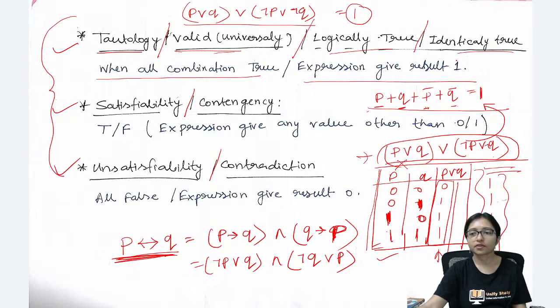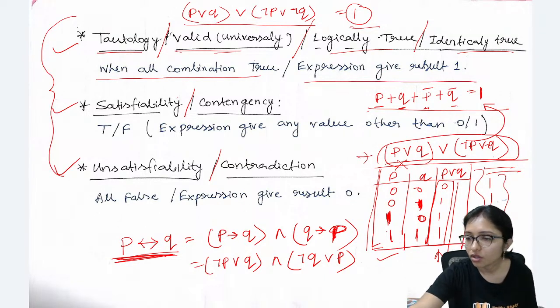Got it? There are two ways. Either we can check the truth table to see whether it is all 1 or not, or you can solve the expression, and after solving, if you are getting answer 1, then it will be a tautology. Got it? Is this clear to everyone?